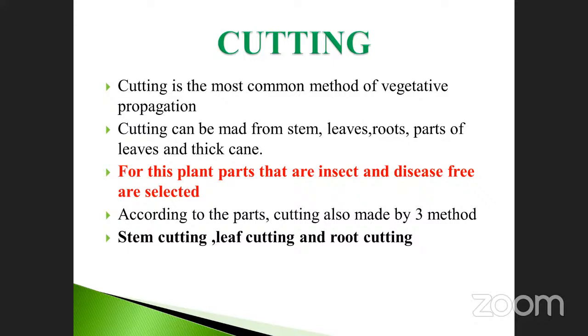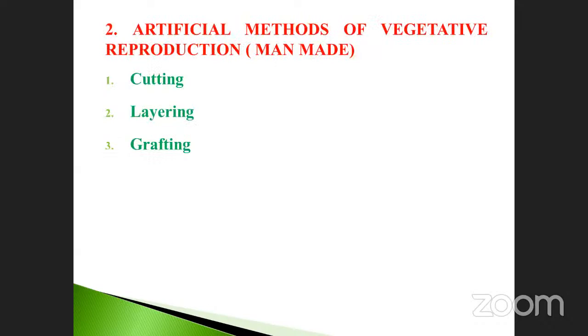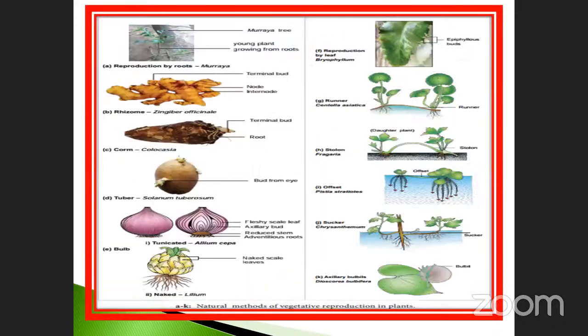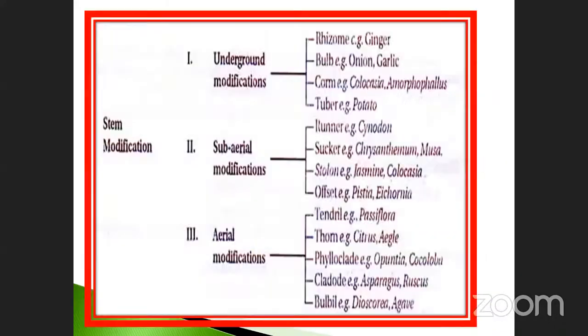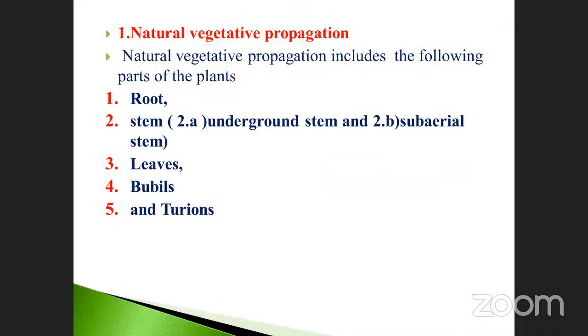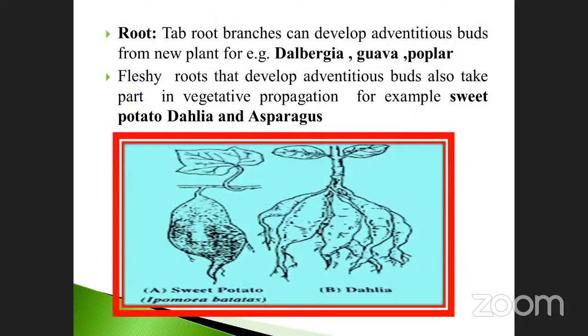Okay, students. The natural and artificial methods we'll discuss in the next classes. Before that, we summarize the portion. The first one is natural vegetative propagation, particularly through the root and stem. For roots, we gave the example of dahlia. For stems, there are underground stem modifications, subaerial modifications, aerial stem modifications, leaves, and bulbils.